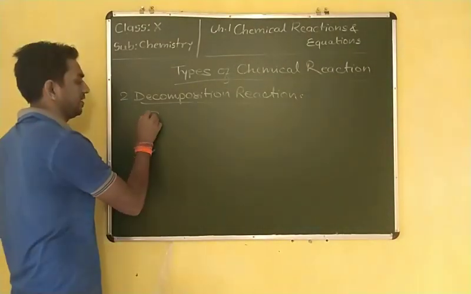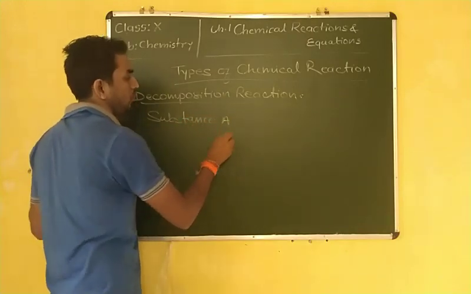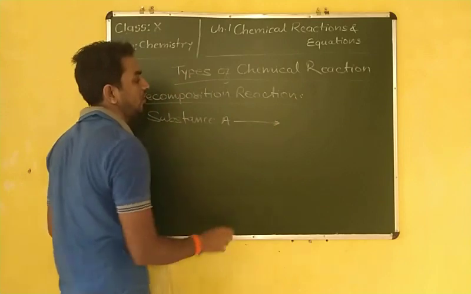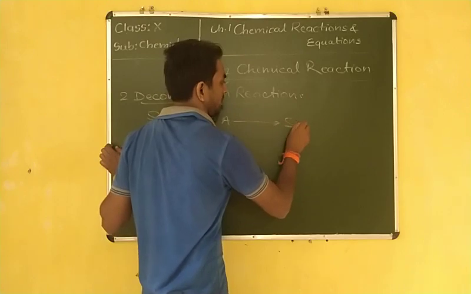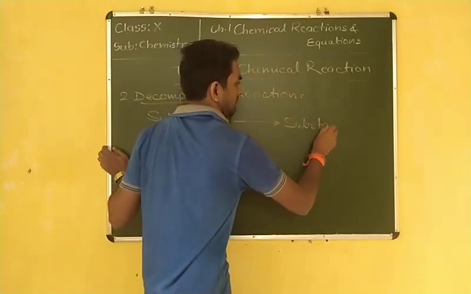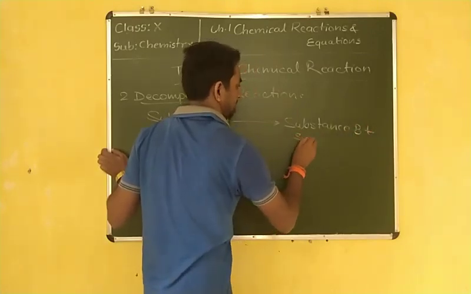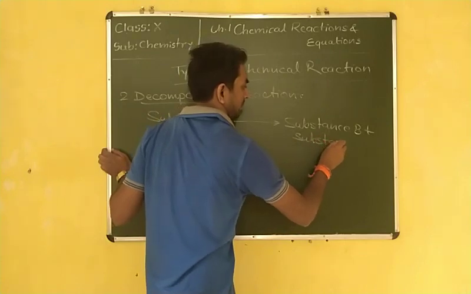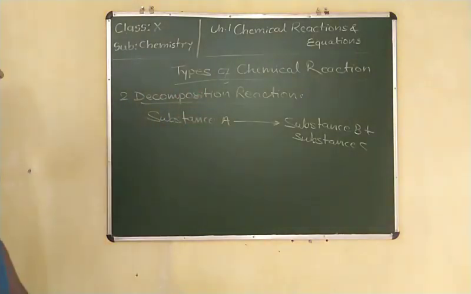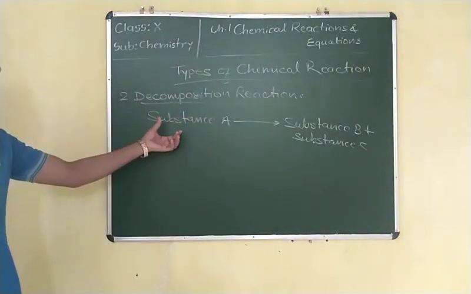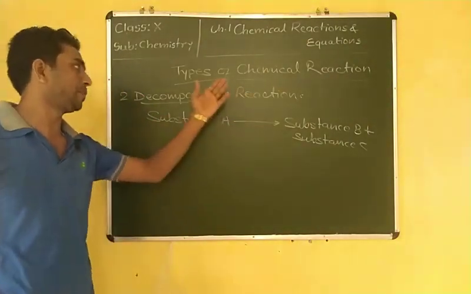When substance A, only one substance, is divided or broken down into two or more substances, forming substance B plus substance C, such type of reaction is known as what? Decomposition reaction. It means when one substance is decomposed or broken down into two or more substances, such type of reaction is known as decomposition reaction.